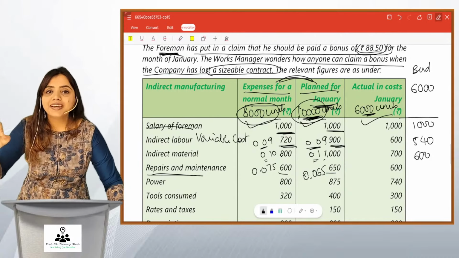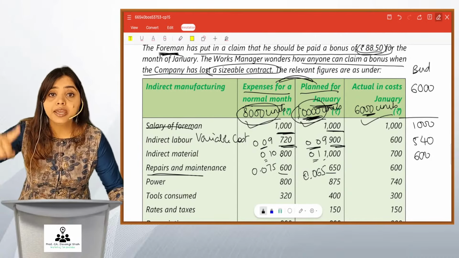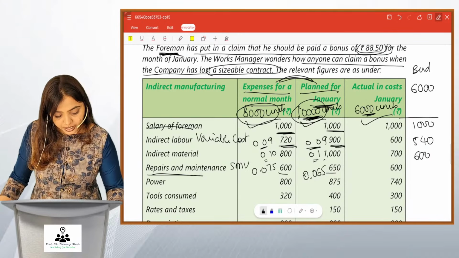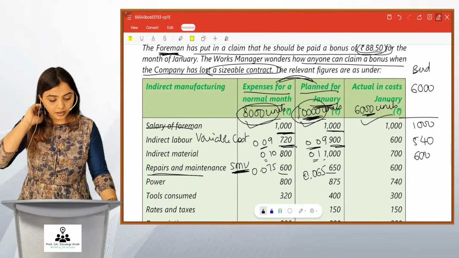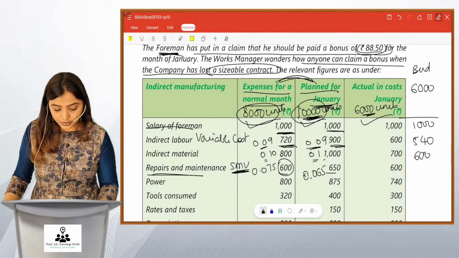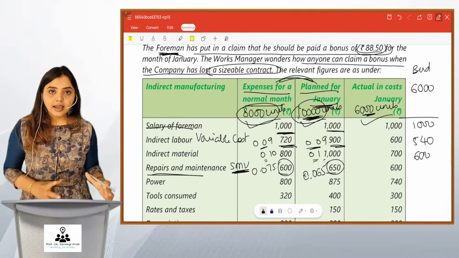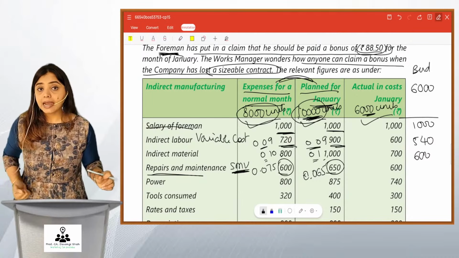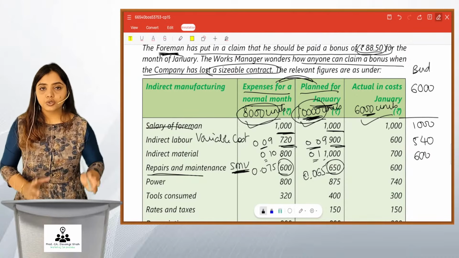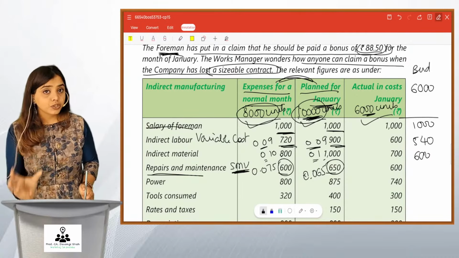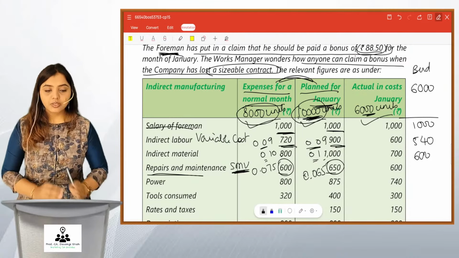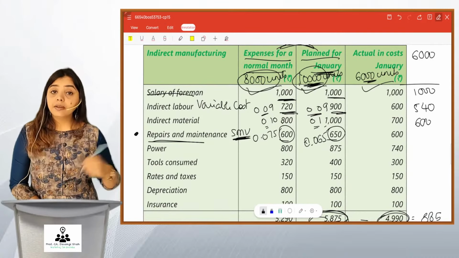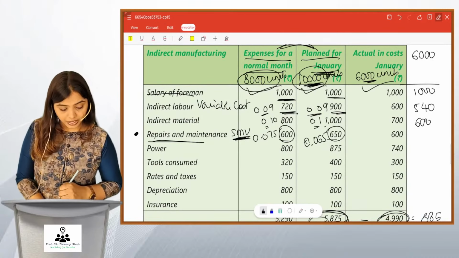So friends, repairs and maintenance is semi-variable cost. Got it, friends? What you'll have to do is take up its repairs and maintenance as a separate working note and do the breakup of semi-variable cost to find out how much part of this is fixed and variable. So what we do now is semi-variable cost, we leave it for a moment. We will definitely make a working note for this to find out how much is fixed and variable.